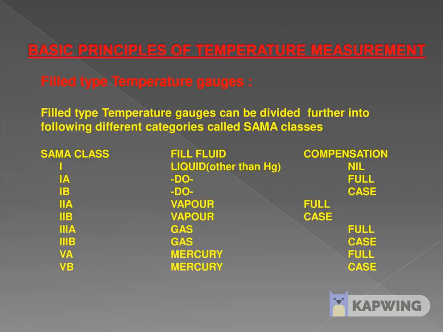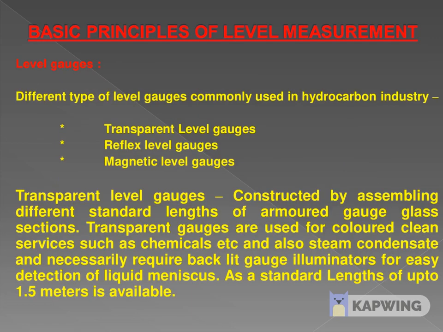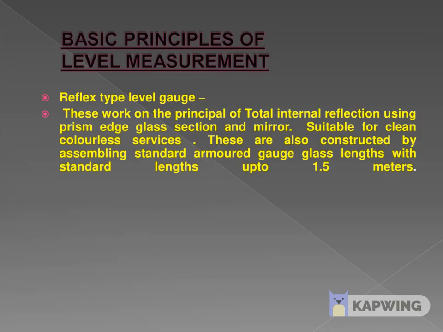Basic principle of temperature measurement, filled type temperature gauges, then SAMA class, that is IA, IB or like that. Different types of level gauges we are using. There are three types of level gauges we use in the hydrocarbon industry: transparent type level gauge, reflex and magnetic. Transparent type level gauges are constructed by assembling different standard lengths of gauge glass sections. Transparent gauges are used for colored and clean service such as chemical extract and also steam condensate, and if necessary require backlit gauge and illumination like that.